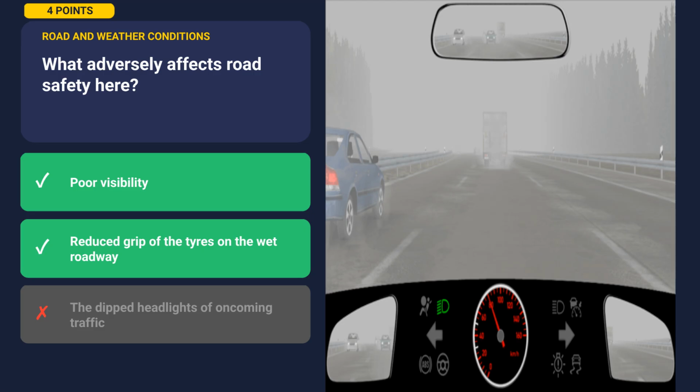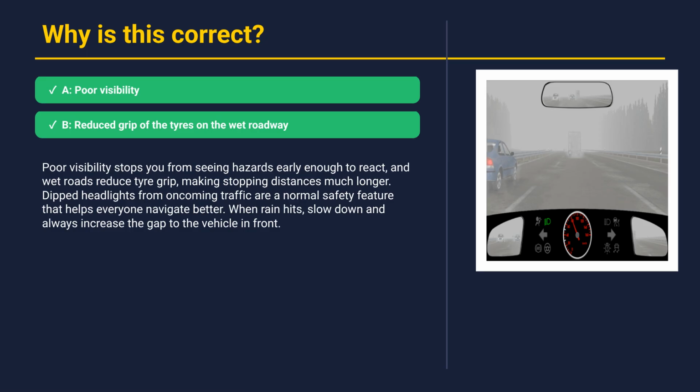The correct answers are A and B. Let's understand why. Poor visibility stops you from seeing hazards early enough to react, and wet roads reduce tire grip, making stopping distances much longer. Dipped headlights from oncoming traffic are a normal safety feature that helps everyone navigate better. When rain hits, slow down and always increase the gap to the vehicle in front. Alright, let's move on to the next question.